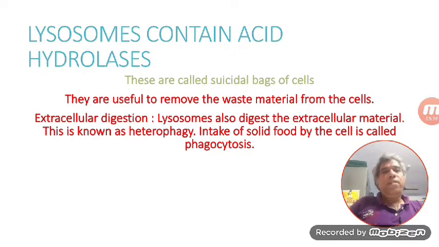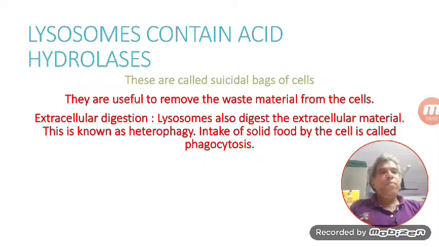Normally, a cell needs certain nutrients. The cell takes the nutrients either in the form of solid or in the form of liquid. If the cell takes inside solid food material, that is called phagocytosis. Let me repeat, intake of solid food material or solid particles by the cell is called phagocytosis. This is called cell eating, cell dining. It's just like taking solid food inside.